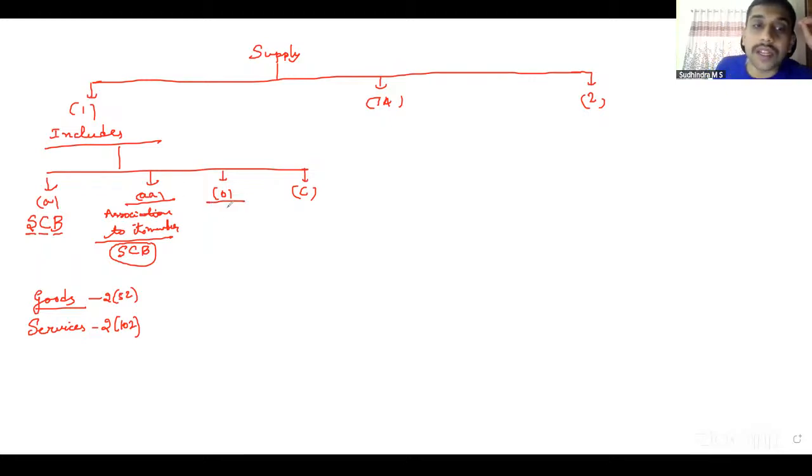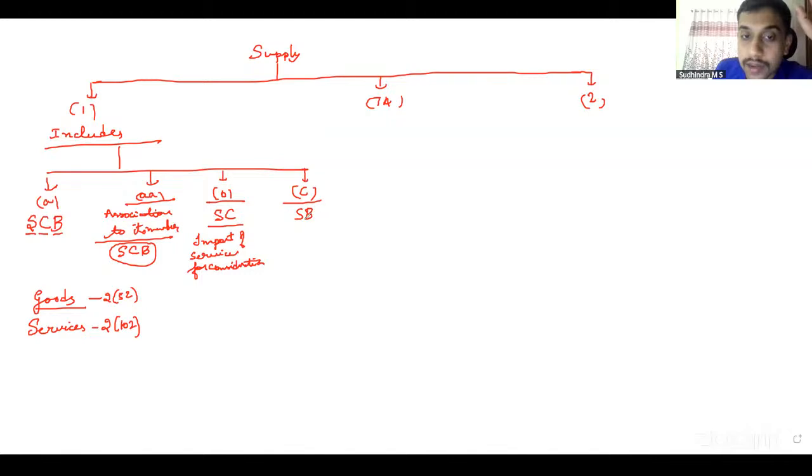Then 7(1)(b) talks about only two parameters, supply and consideration. So what is 7(1)(b)? Import of services for consideration. Here, whether or not in the course or furtherance of business, whether it is for the business purposes or not, doesn't matter, it is deemed to be a supply.